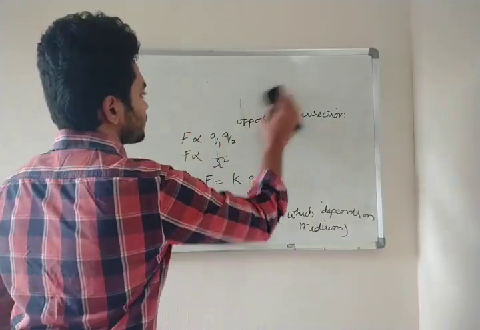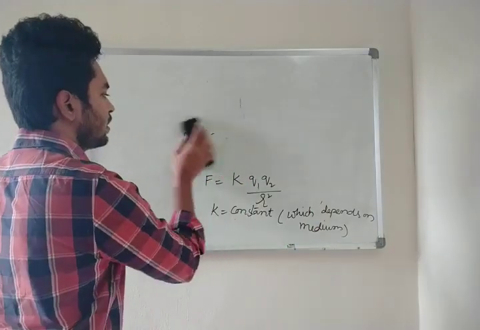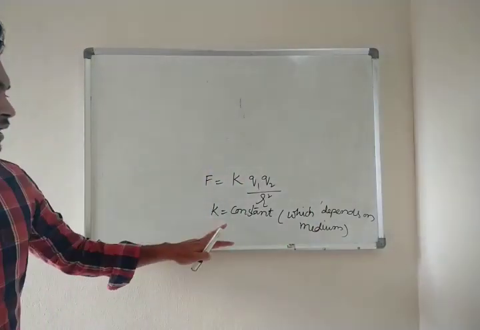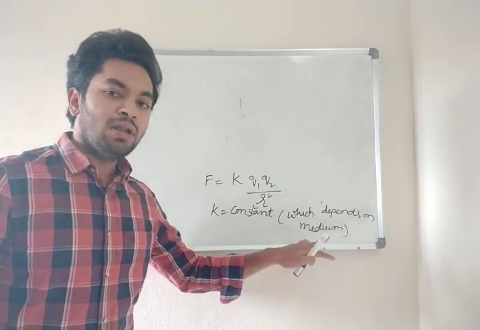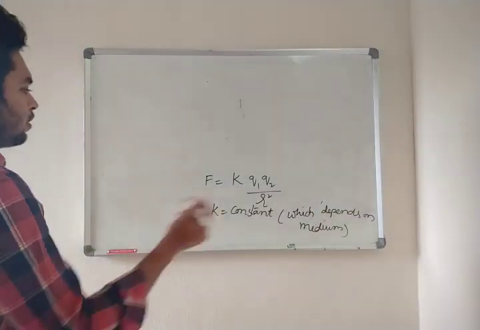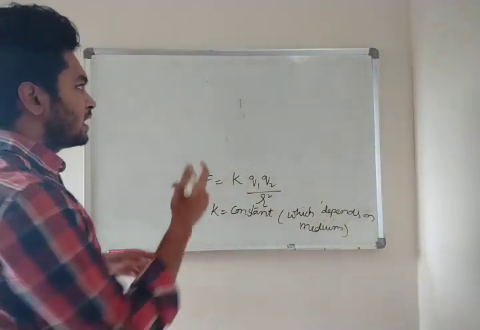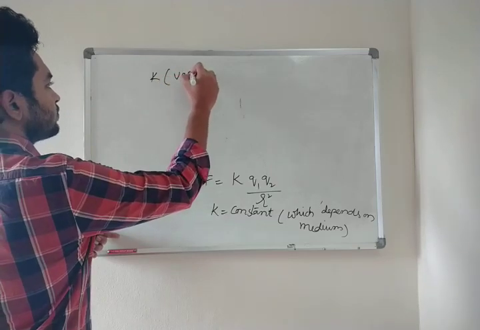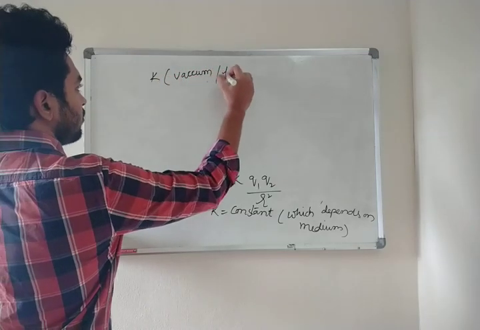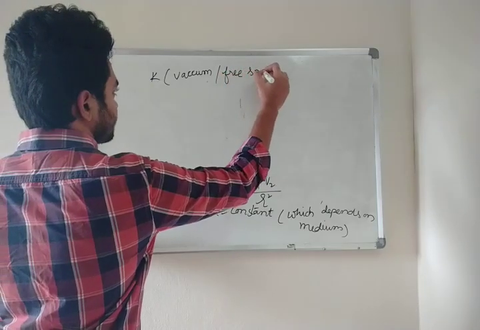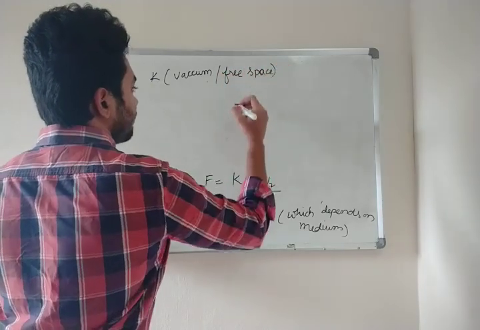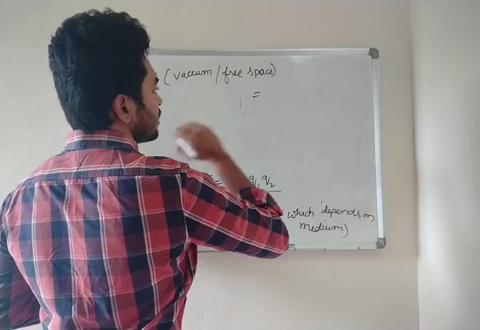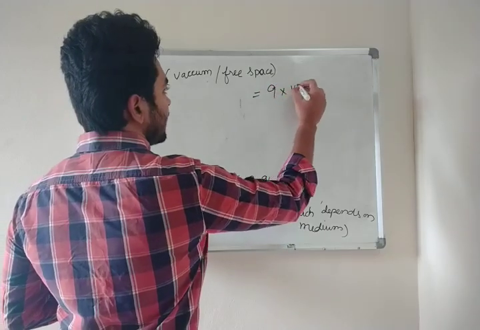K is a constant which depends on medium. So for example, let us take K in vacuum or free space. The value given is 9 into 10 power 6.